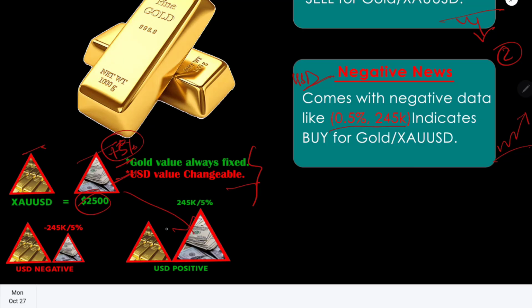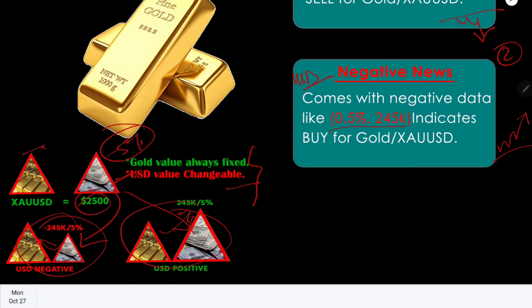In that case, USD is bigger than gold, so we will sell gold for the positive news. And for negative news, if we subtract 5% from the reference triangle, that triangle will be 5% smaller than the previous one. In that case gold is bigger than USD, that's why we will buy gold. This is the simplest theory as per I know.